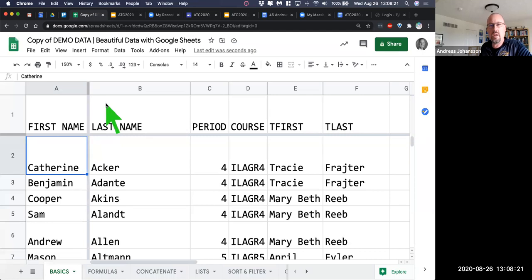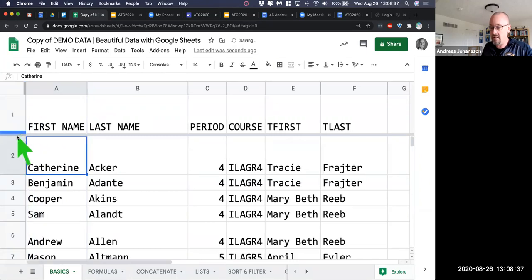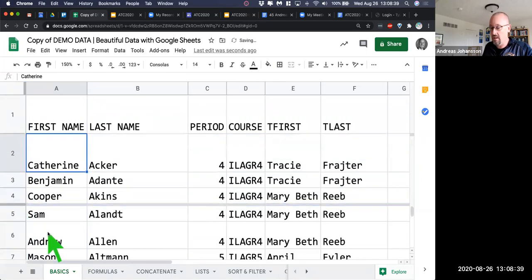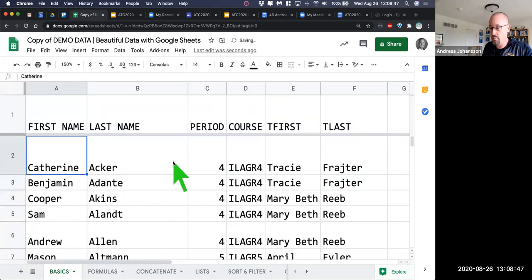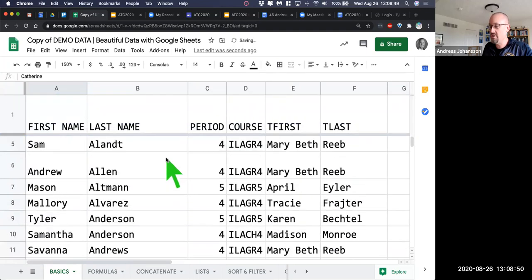Now I can do it a different way, and this is typically what I do because it's just faster than going to the menu. You can also hover right here where that gray bar is, and you get that little white hand, which might be difficult to see over the Zoom call. So click and drag, and then you can freeze as many rows or columns as you want, and that's quicker. So that's typically what I do. I come up here to that top left-hand cell that has nothing in it, I grab the row and I just go bloop, and then my top row is frozen, and now I know what my data is.